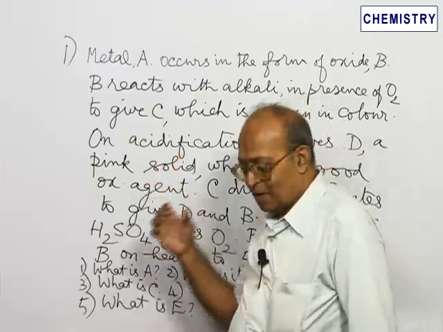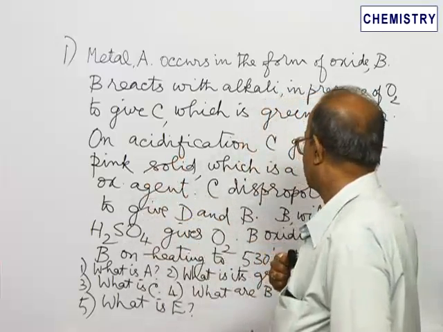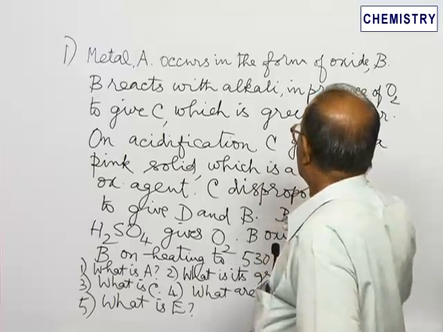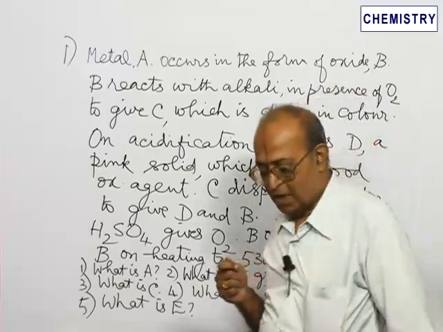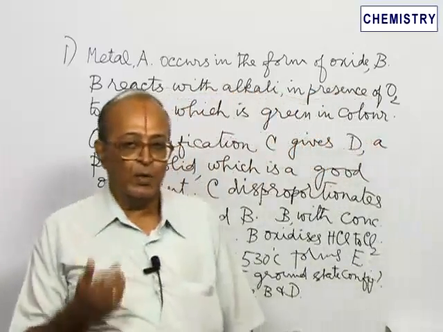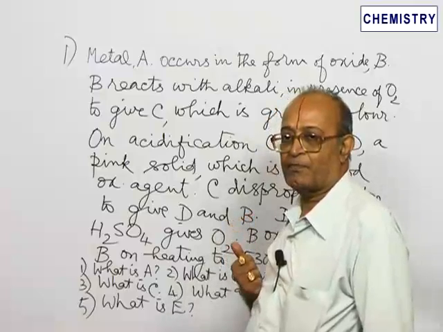So, some catchy points we can get from this. Probably D, the pink solid, is potassium permanganate, which is a powerful oxidizing agent.